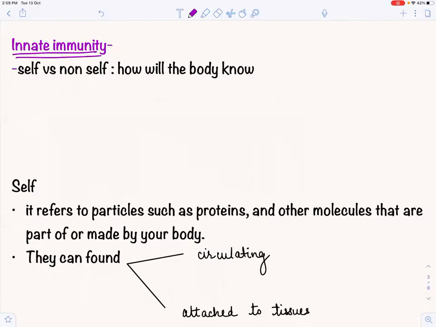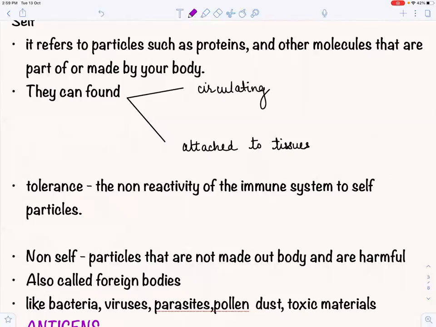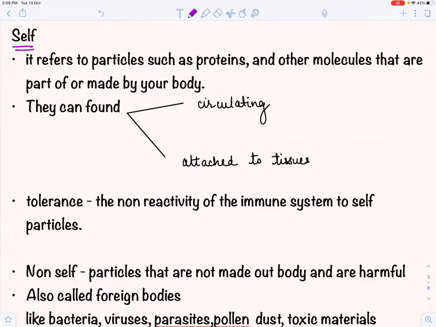Innate immunity. अब innate immunity जब हम पढ़ना शुरू कर रहे हैं तो there are few words that we will encounter. हमें उन words के मतलब clear होने चाहिए, नहीं तो we will not be able to understand this innate immunity. सबसे पहले, what is self and what is non-self. Self का मतलब क्या होता है और non-self का मतलब क्या होता है. Self refers to those particles or proteins or molecules that are a part of your body. Either they are a part of your body or they are made by your body.